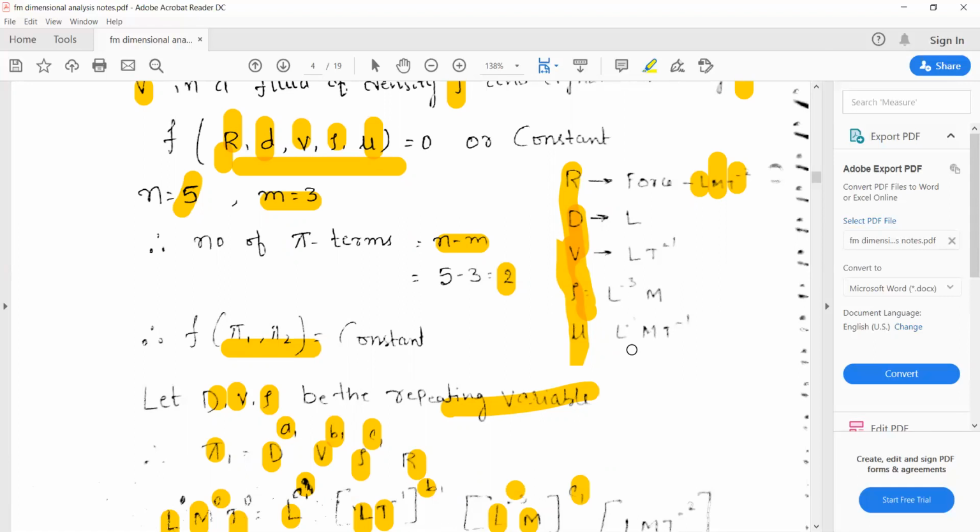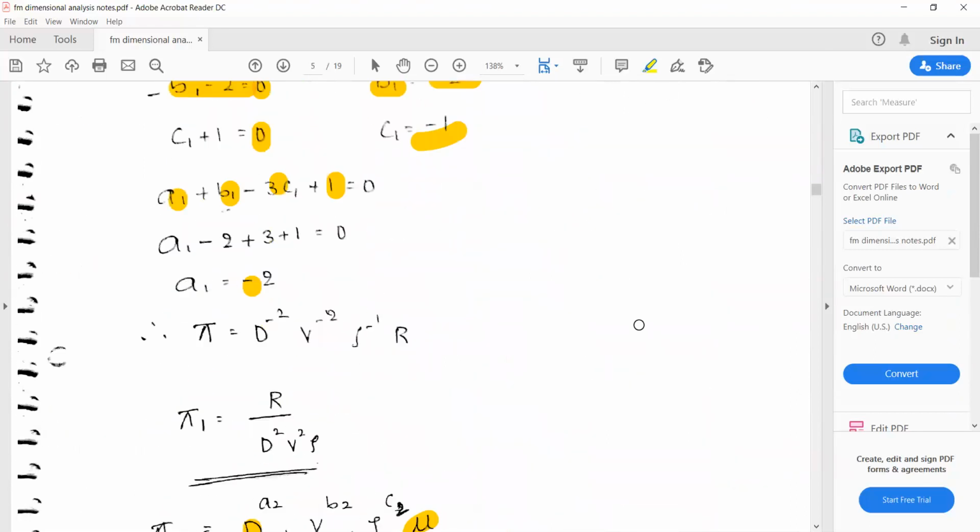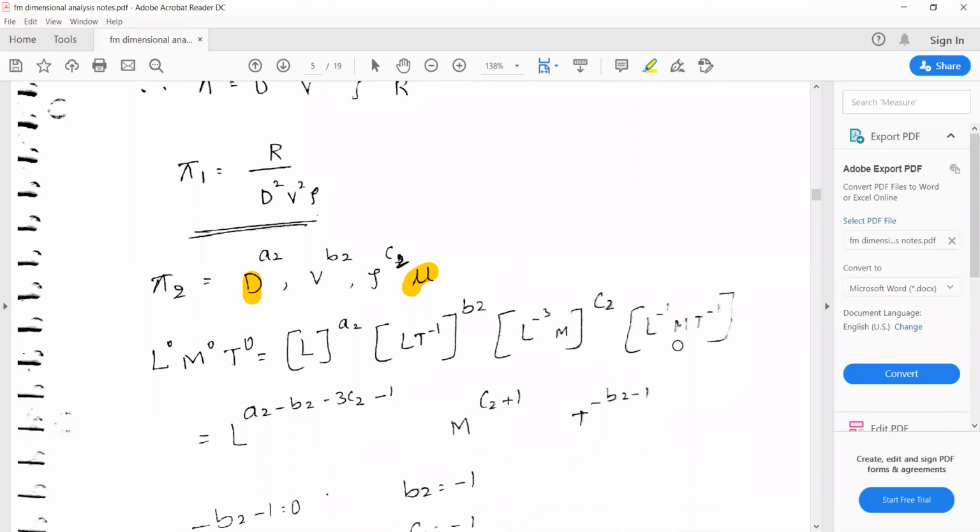If you substitute, you'll get L to the power of minus 1 M into T raised to minus 1. So that is the fundamental dimensions after applying for mu.